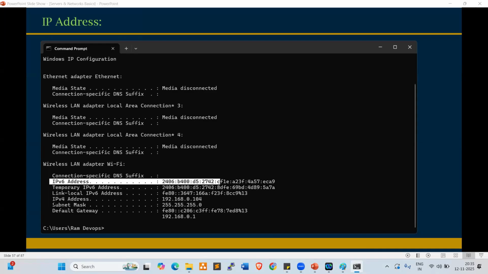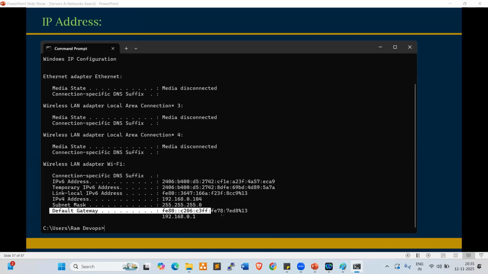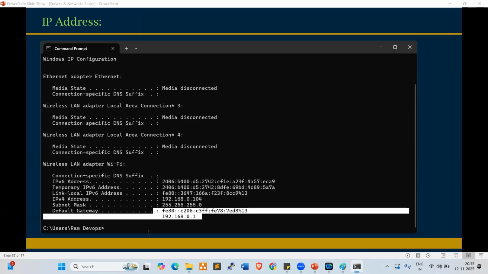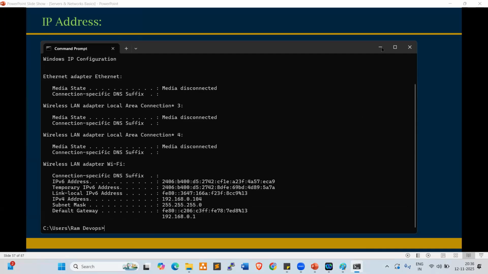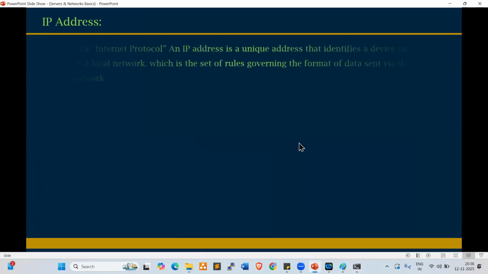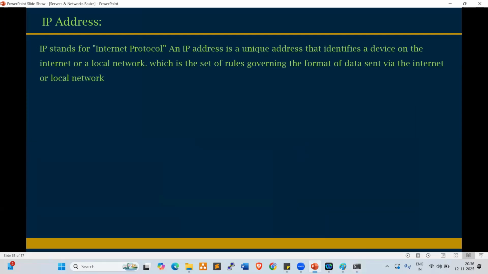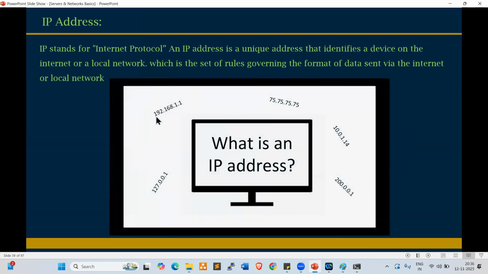Here, this is my laptop IP. This is subnet. What is subnet? I'll explain. This is a default gateway address. Now look at this. IP stands for Internet Protocol. An IP address is a unique address that identifies a device on the internet or a local network, which is a set of rules governing the format of data sent via the internet or local network. This is my IP address.